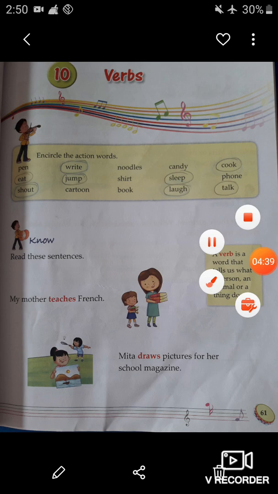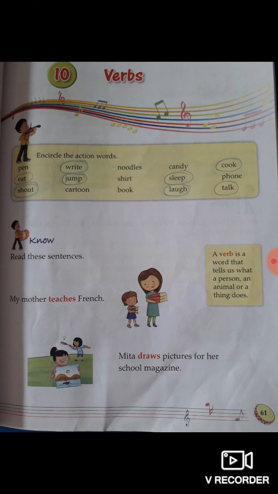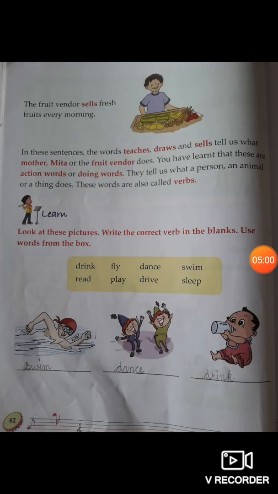So here the word draws is a verb. So do you know the definition of a verb? A verb is a word that tells us what a person, an animal or a thing does.